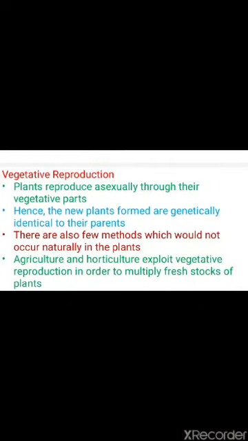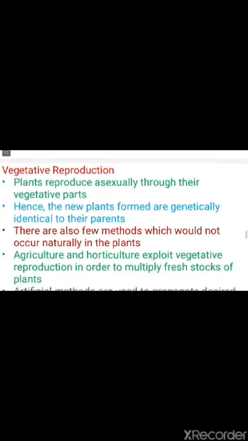Now we are going to shift to another type of reproduction, that is vegetative reproduction. Vegetative reproduction takes place in plants. Plants reproduce asexually through their vegetative parts. So this is called vegetative reproduction. What are the vegetative parts here? The vegetative parts are root, leaf, and stem. These are the main vegetative parts, and through these parts vegetative reproduction in plants takes place.